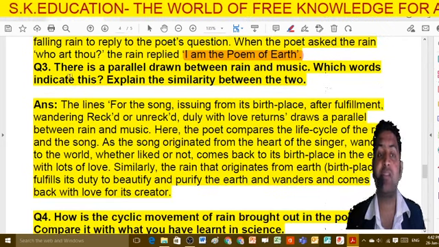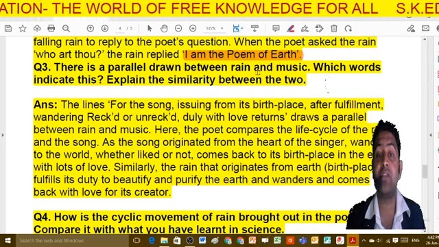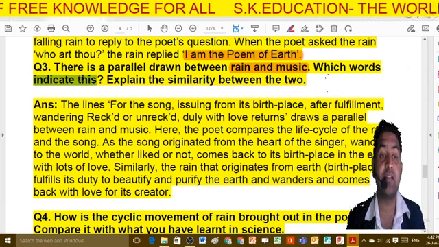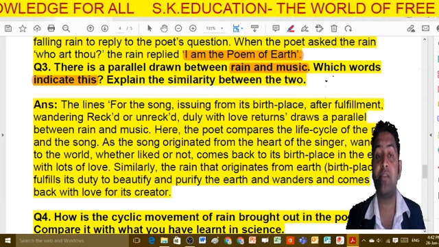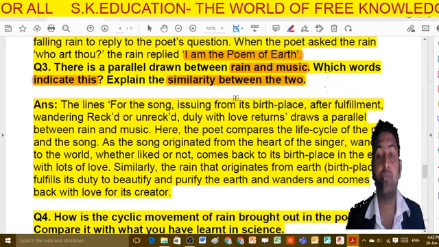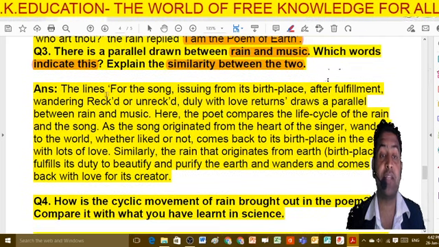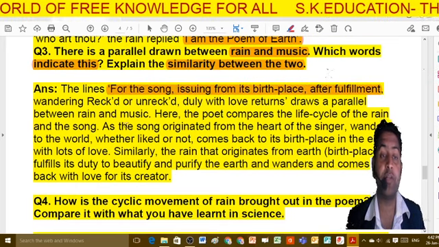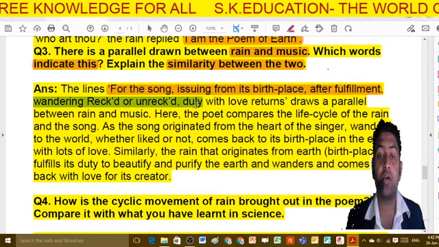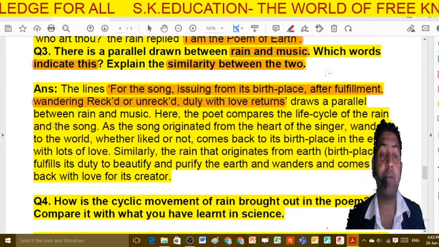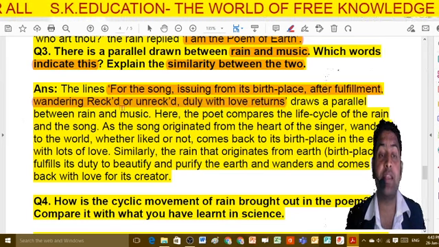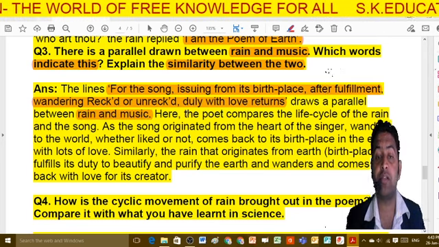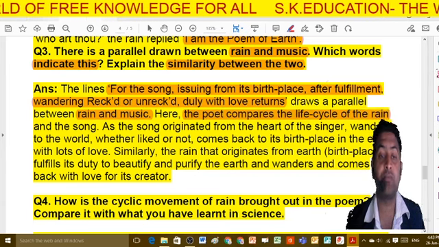Now question number three. There is a parallel drawn between rain and music, meaning there is a comparison between rain and music in the poem. Which words indicate this from the poem? Explain the similarity between the two. See, the lines "for the song issuing from its birthplace, after fulfillment, wandering, rocked, unrocked, and duly with love returns" draw a parallel between rain and music. Here the poet compares the life cycle of rain and song.